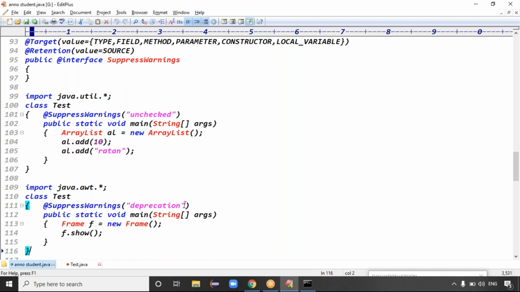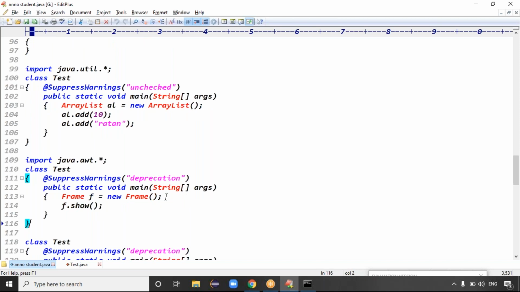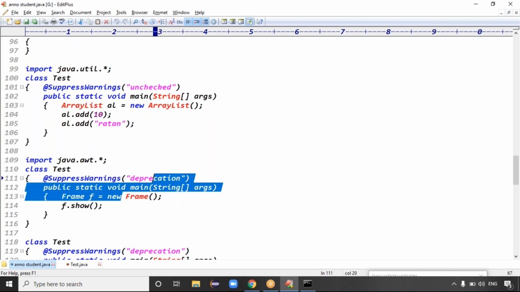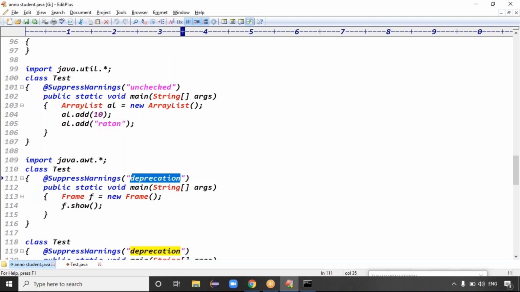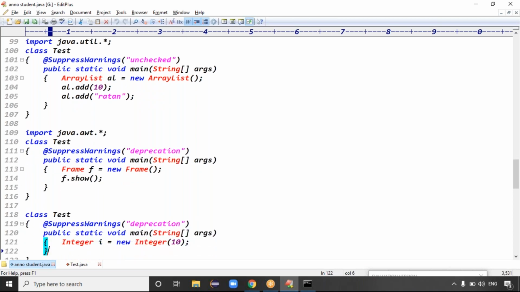The Frame is also an outdated concept. The AWT concept itself is outdated, and the Frame is also outdated. Outdated means deprecation. To ignore that warning message, you can go for the deprecation warning. Next one is SuppressWarnings addition.